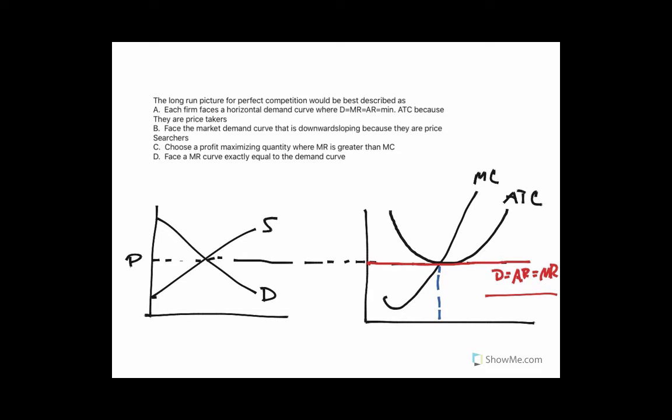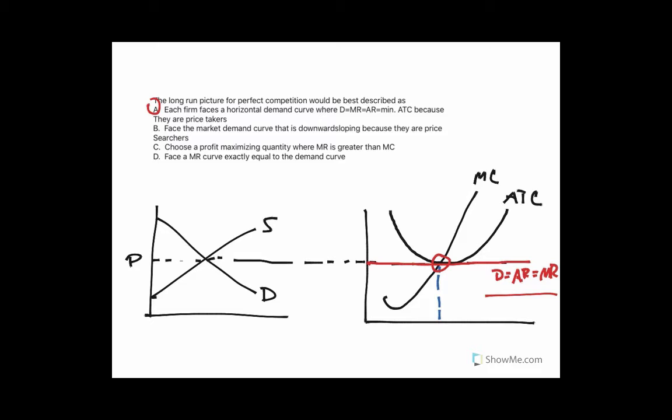And yeah, so that's essentially what A says, is that each firm faces a horizontal demand curve where demand equals marginal revenue equals average revenue equals the minimum of ATC. That's all at this point right here because they are price takers. So A is the right answer. Let's look at some of the other ones. So B, they face a demand curve that's downward sloping because they're price searchers. That's not true. In perfect competition, you take the market price. So B is not right.